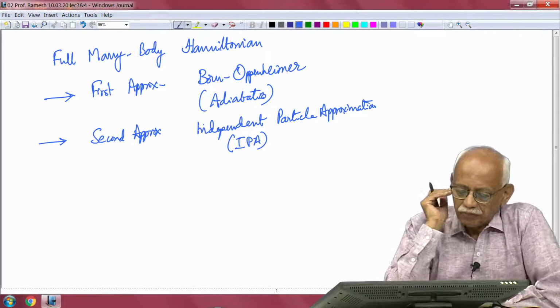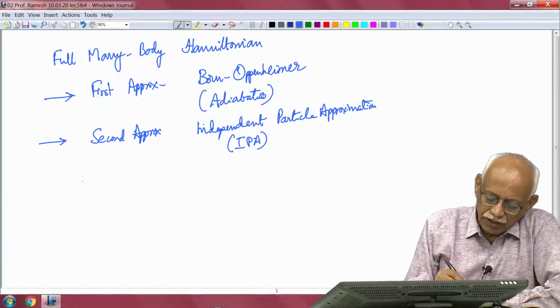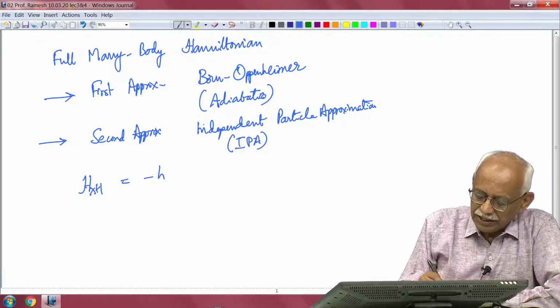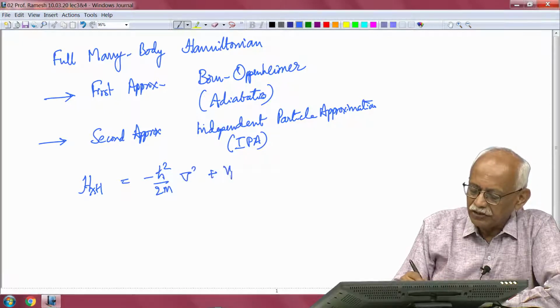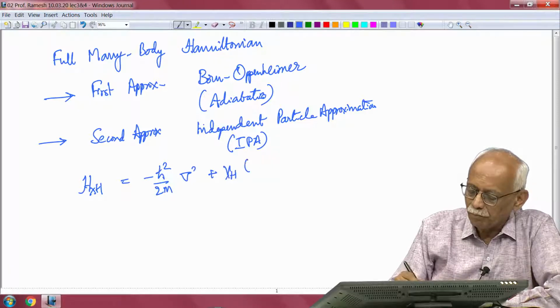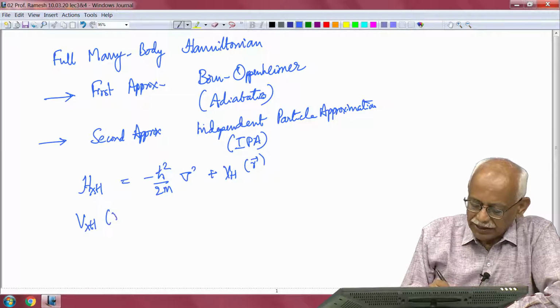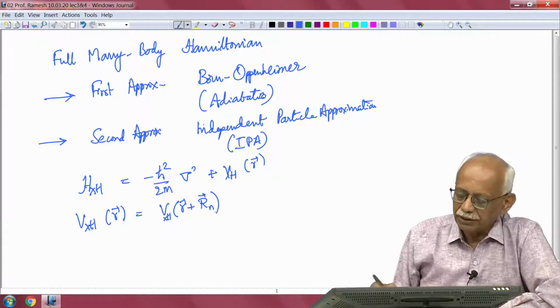Okay, now let me come to the second approximation, which is the independent particle approximation. The crystal Hamiltonian was given by just the kinetic energy of a single electron moving in a crystal potential, and the crystal potential has the property that when I translate the system by a lattice translation vector Rn, the potential remains the same.